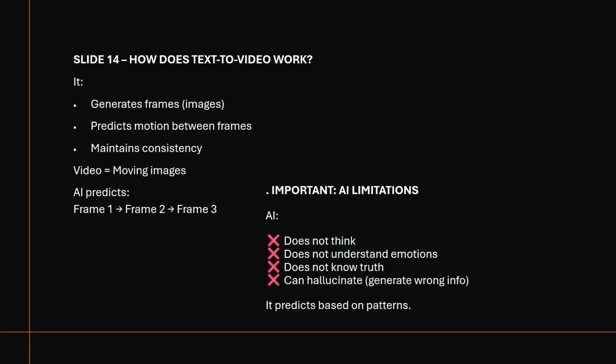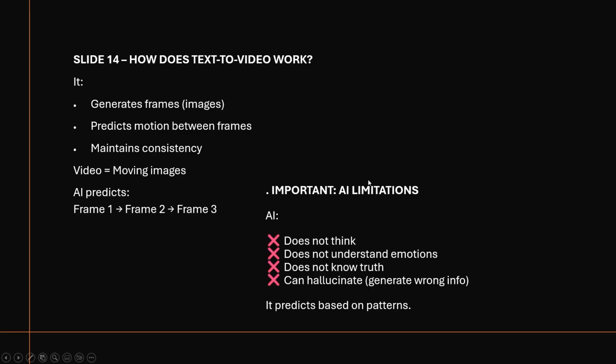How does text to video work? It generates frames, images, predicts motion between frames, and maintains consistency. Video is equal to moving images actually, right? We know all this. Video means a sequence of images that connect to each other. So here the video is moving images. AI predicts frame 1, frame 2, frame 3.